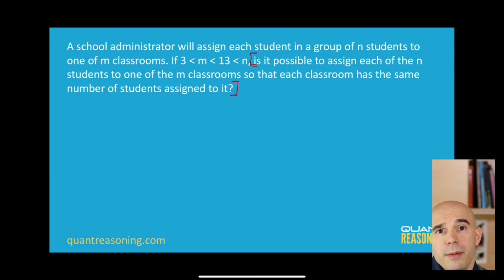Yeah, any prime number above 13, because we know that n is above 13, but any prime above that, so 17, 19, 23, etc., by definition will not be divisible by m. Because the one thing we know about prime numbers is they're not divisible by anything other than 1 and themselves. So that's a very easy way to get a no, that n is not divisible by m. If n is any prime number over 13, then the answer would be no.